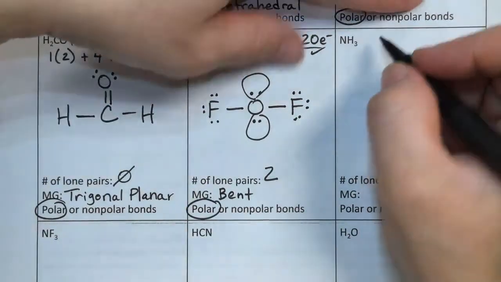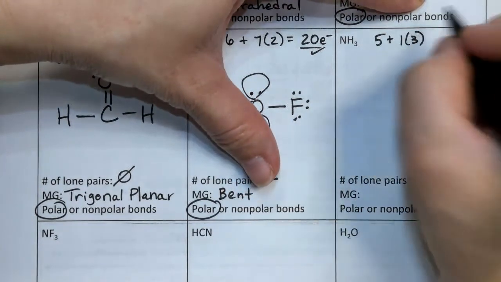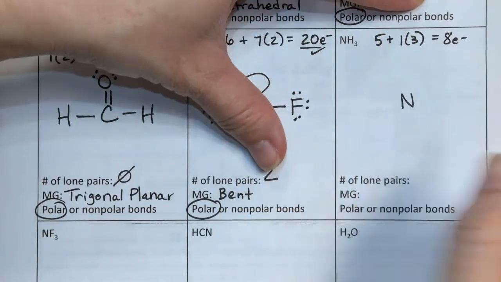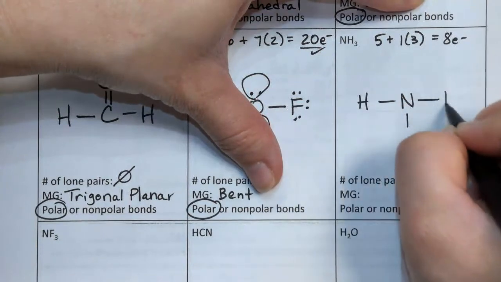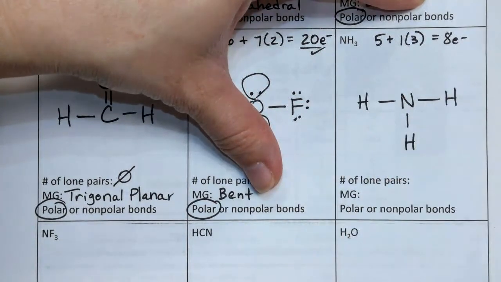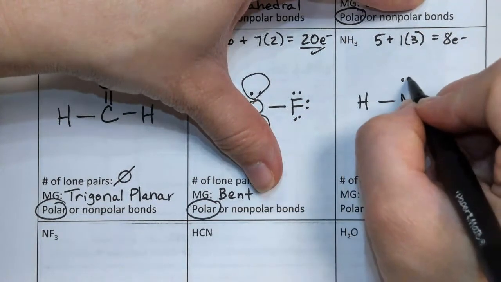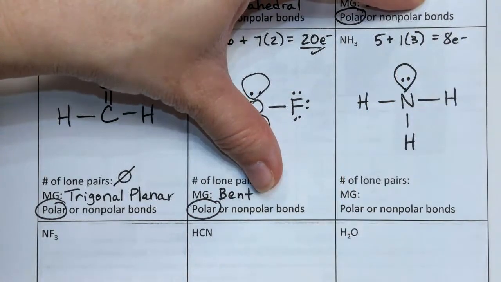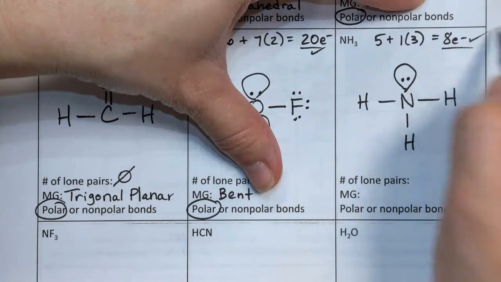Okay, NH3. Nitrogen has 5 valence plus 1 for hydrogen times 3, which is equal to 8 electrons total. Nitrogen is in the middle. It's surrounded by 3 hydrogens. Hydrogens each have 1 bond, and that's good. Nitrogen, we need an octet: 2, 4, 6, 8. There's the octet. That's a lone pair on the center, so it gets an alien head. Do I have my total of 8? 2, 4, 6, 8. Yes, I do.